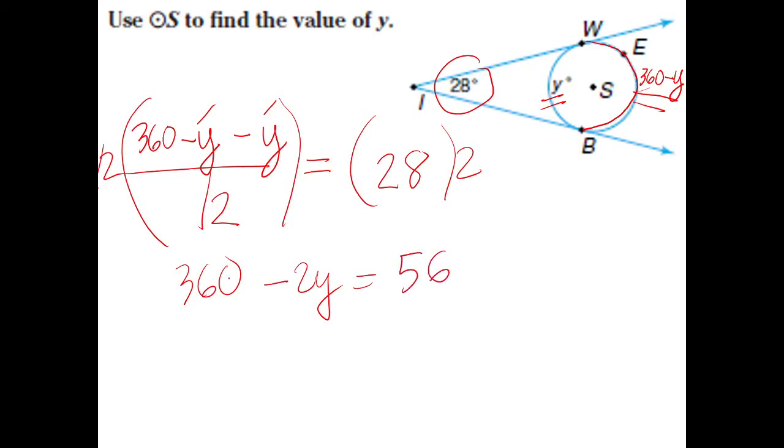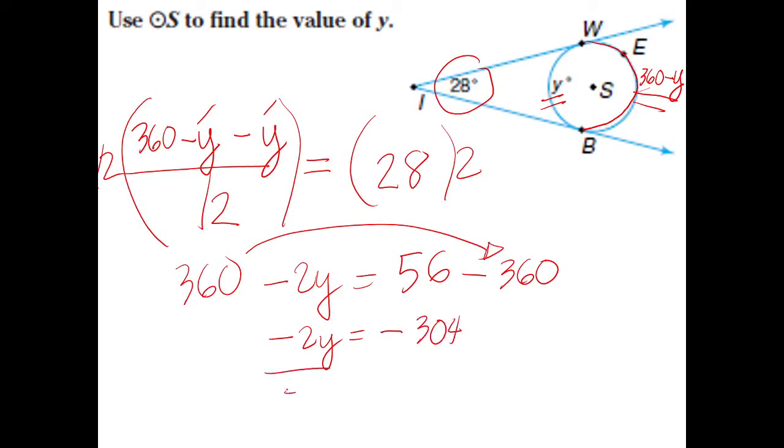Okay, transpose 360 to the other side. So negative 2y is equal to 56 minus 360. How much is that? Negative 304. Okay. Divide both sides by negative 2. 152.